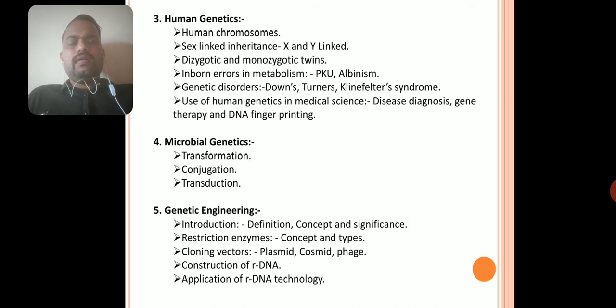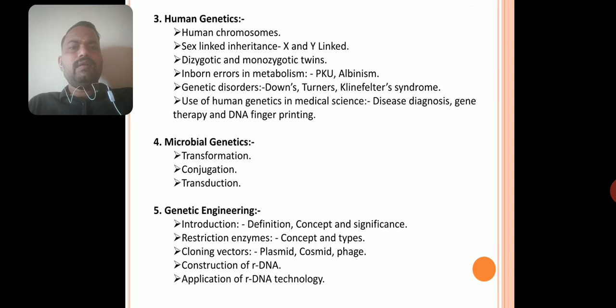Then we will discuss the fourth topic, microbial genetics. In microbial genetics, you know that microbes like viruses and bacteria are used nowadays in genetics, like gene therapy and some vaccine production. So in microbial genetics, we will discuss transformation, conjugation, and transduction.